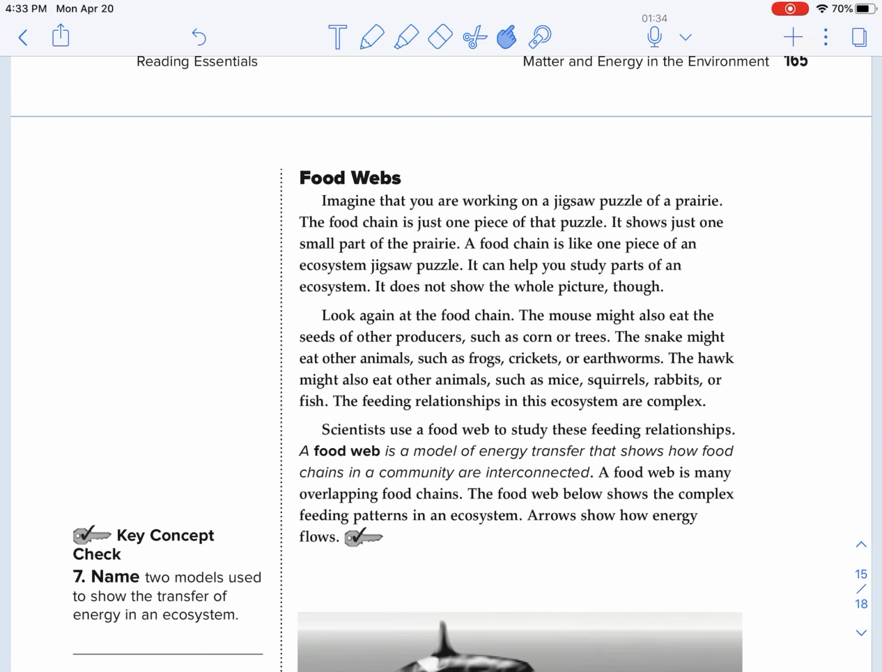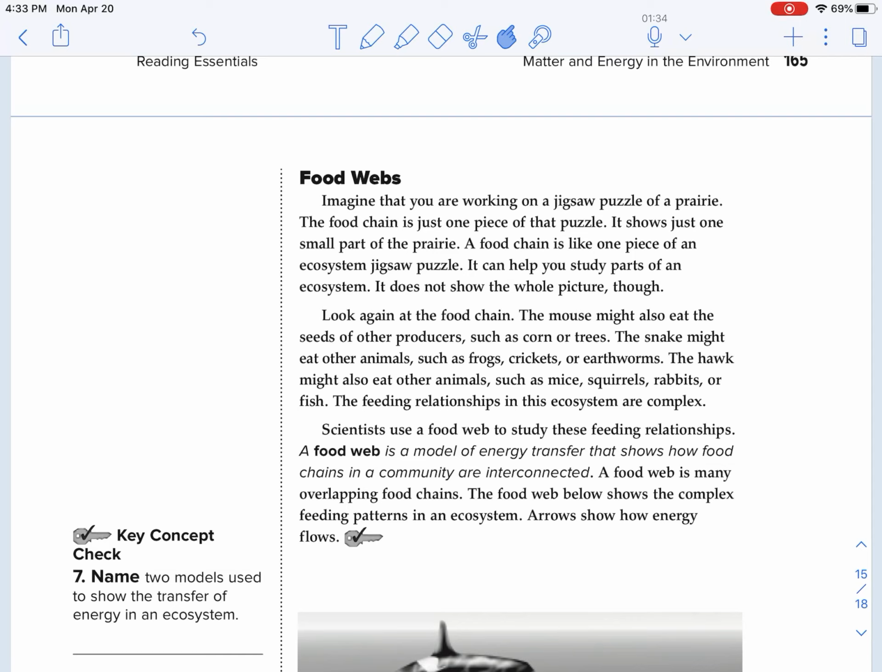Look again at the food chain. The mouse might also eat the seeds of other producers such as corn or trees. The snake might eat other animals such as frogs, crickets, or earthworms. The hawk might also eat other animals such as mice, squirrels, rabbits, or fish. The feeding relationships in this ecosystem are complex. Scientists use a food web to study these feeding relationships.